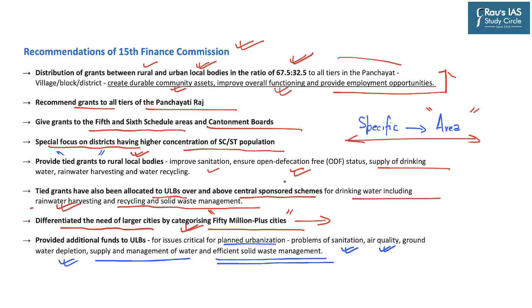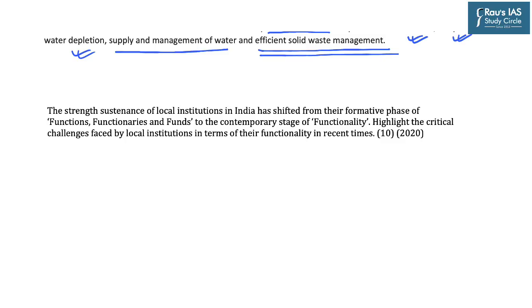So these are some of the important recommendations of the 15th Finance Commission with respect to both urban local bodies and rural local bodies, especially in the form of grants. Now this topic becomes important as questions have previously been asked by UPSC on this aspect. Now look at this question asked in the year 2020.